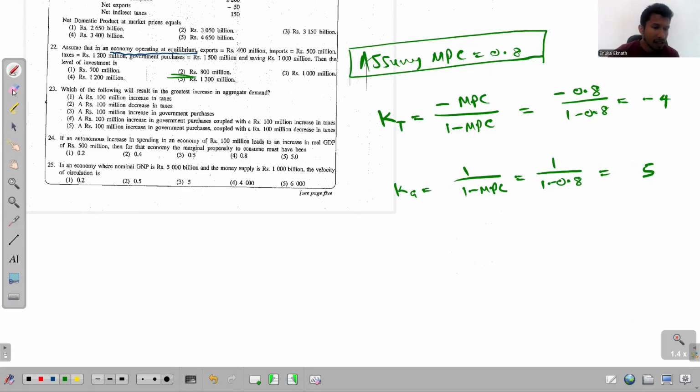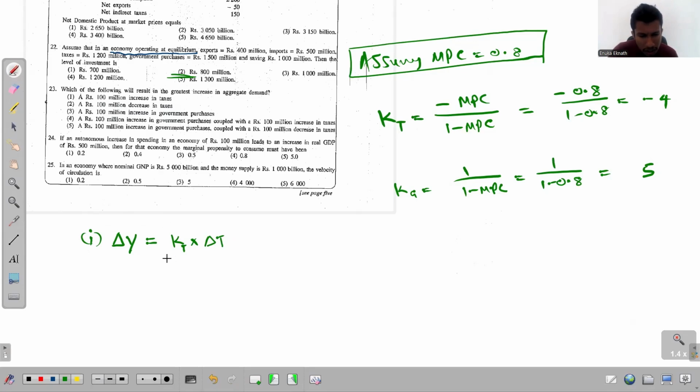To find the correct answer, the possible answers are these: decrease in taxes, increase in government purchases, and these. Let's take all four as possible answers. Okay, let's look one by one. The first one: if you need to calculate the change that happens in aggregate demand, you just need to multiply the relevant multiplier, in this case the tax multiplier, with the amount of change in tax.